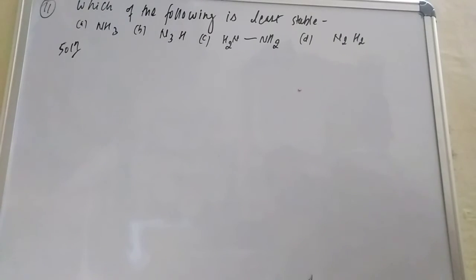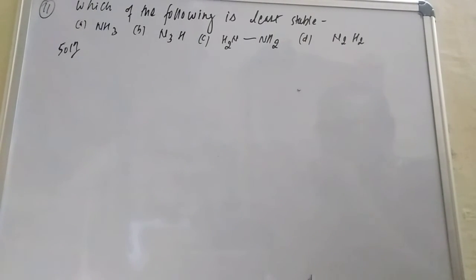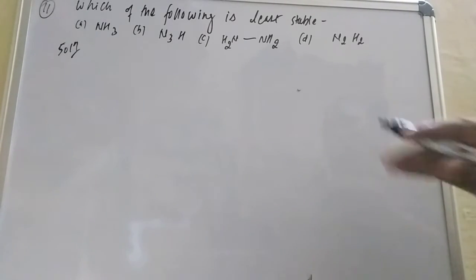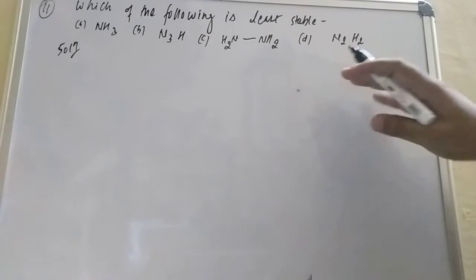Hello friend, one more problem, that is problem number 11. This is also quite a good problem. Which of the following is least stable, dear student? You see, which of the following is least stable. You know how to do it.